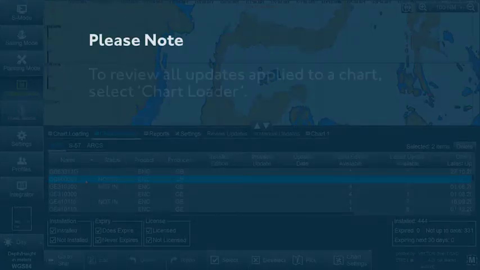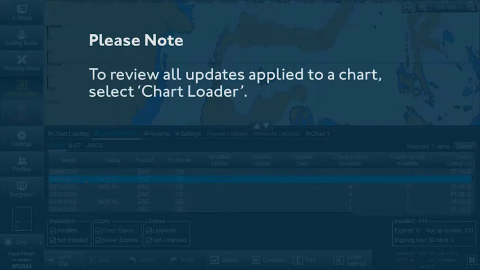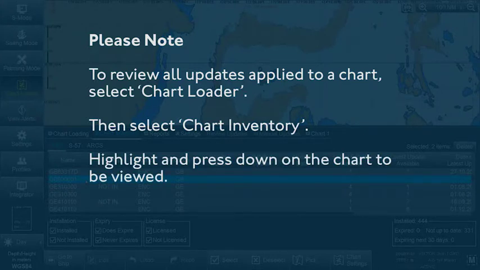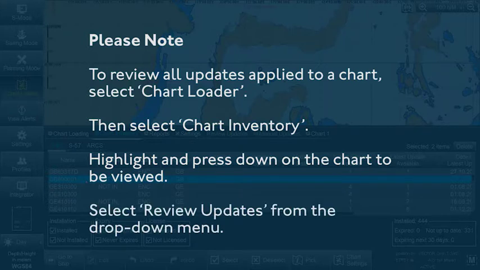Please note, to review all updates applied to a chart, select Chart Loader from the menu. Then select Chart Inventory. Highlight and press down on the chart to be viewed. Then select Review Updates from the drop-down menu.